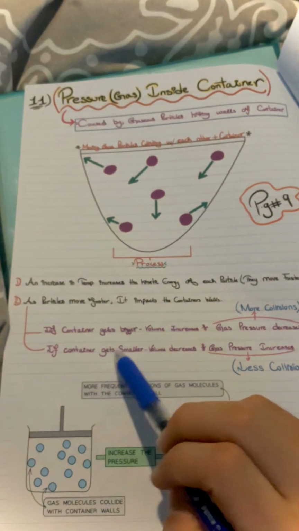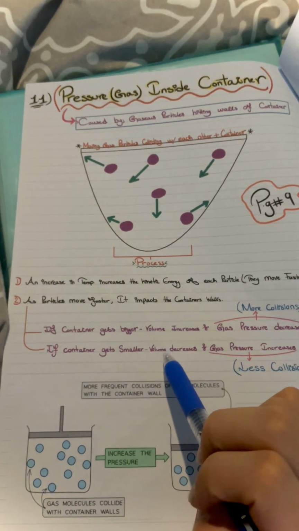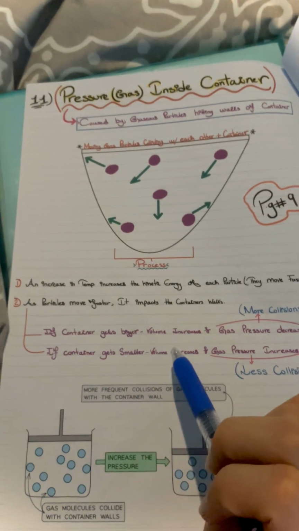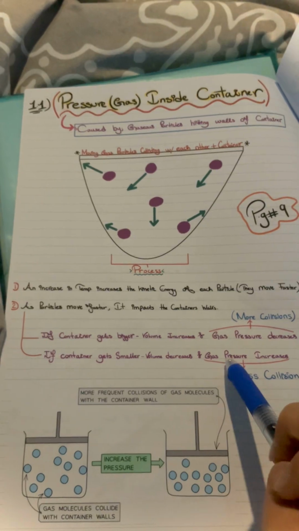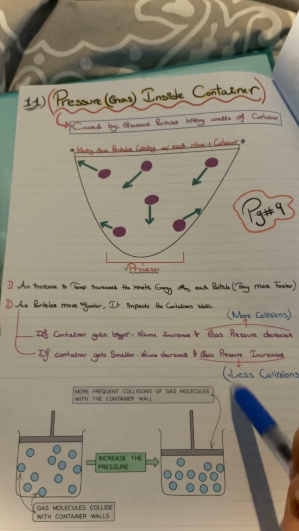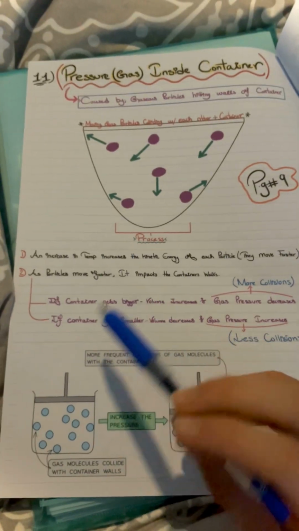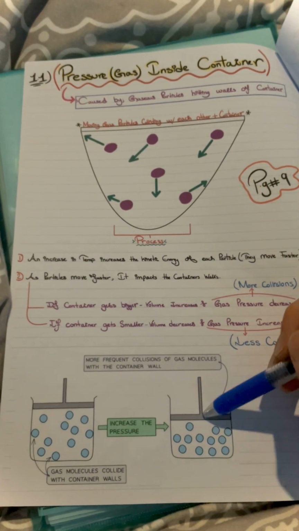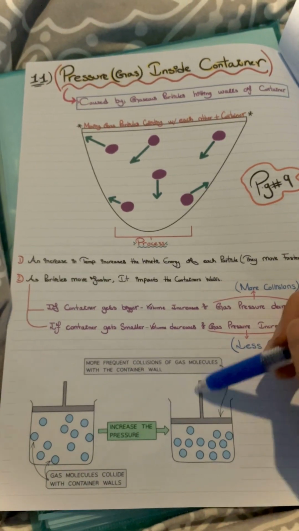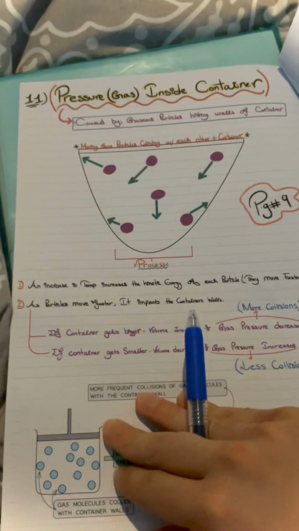If the container gets smaller, then the volume has decreased, the temperature has also decreased, and the gas pressure has increased. More gas pressure, more collisions. Fewer collisions, less gas pressure. So this is the example I was trying to refer to here. If you have a container, as you're increasing the pressure, you're decreasing the volume. If you pull this back up, as you pull it back up, the volume has increased.